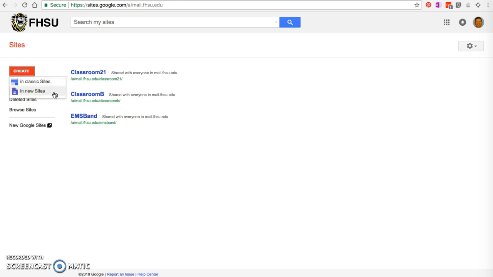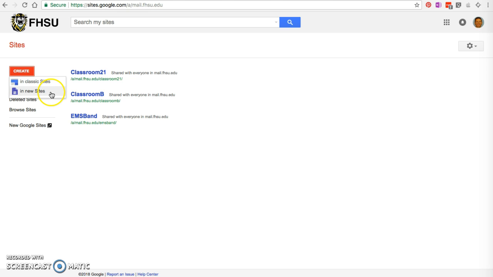Google more recently has a new option called New Sites, which allows you to create a really nice looking website really fast. You don't have nearly as much control and there's not as much you can do with it, but you can create a website really quickly using New Sites.